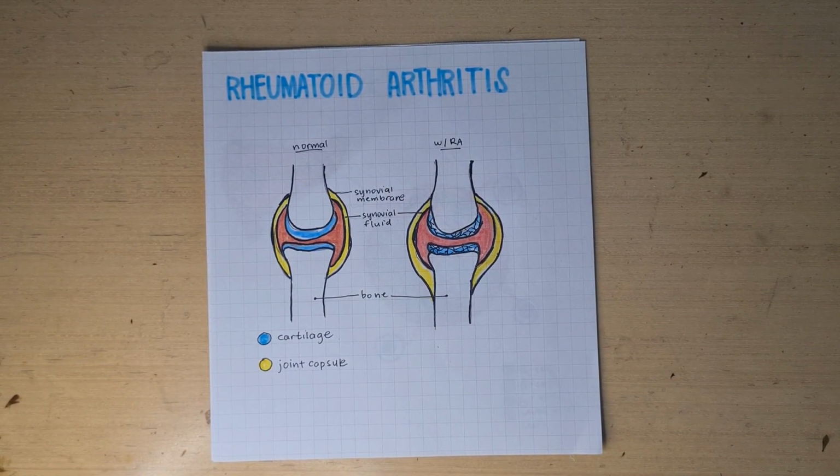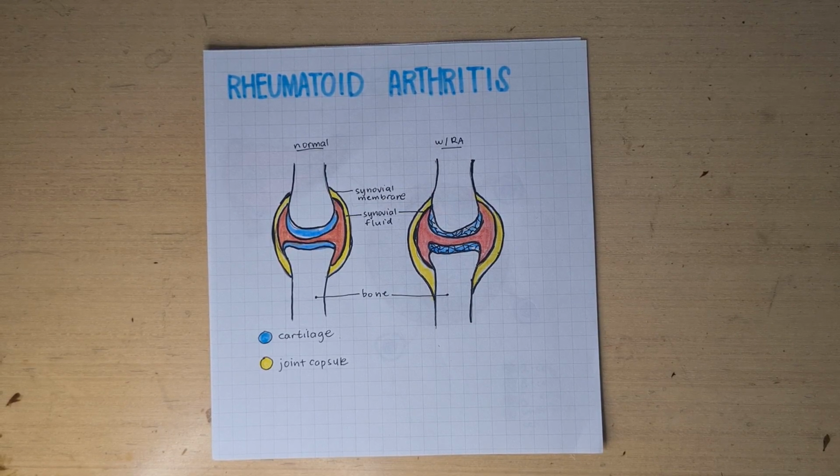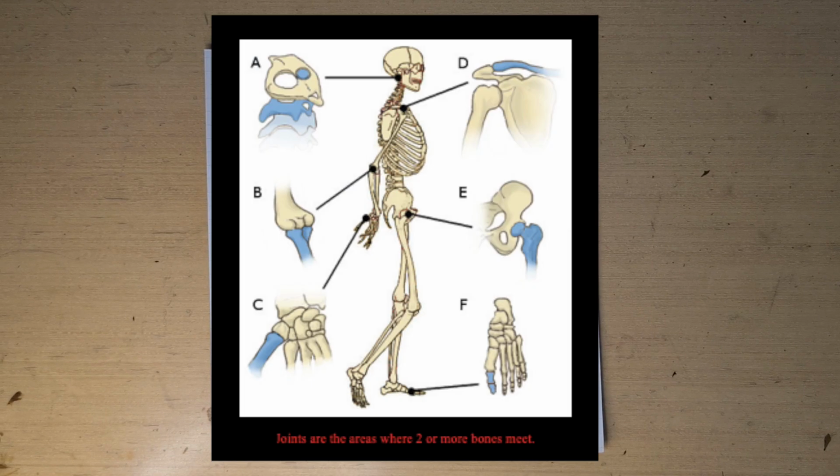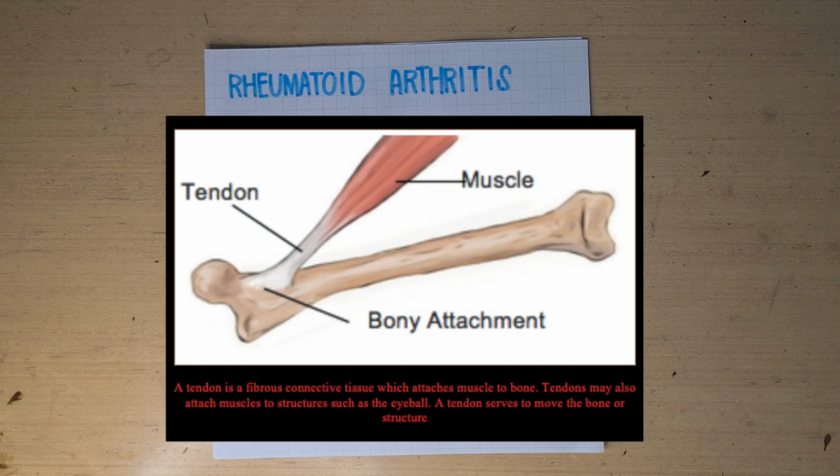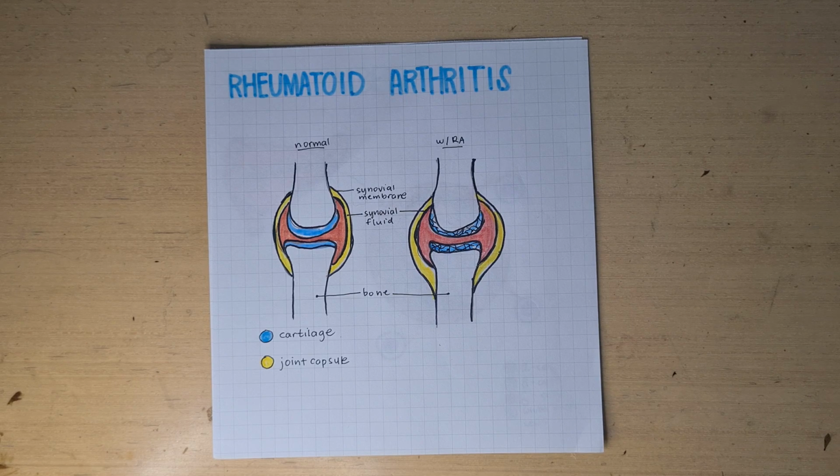Rheumatoid arthritis. Rheumatoid arthritis affects joints, or the area where bones meet. The tendon, or the connective tissue between the muscle and the bone, becomes inflamed. There will be constant muscle spasm and pain, and patients find it hard to be mobile.